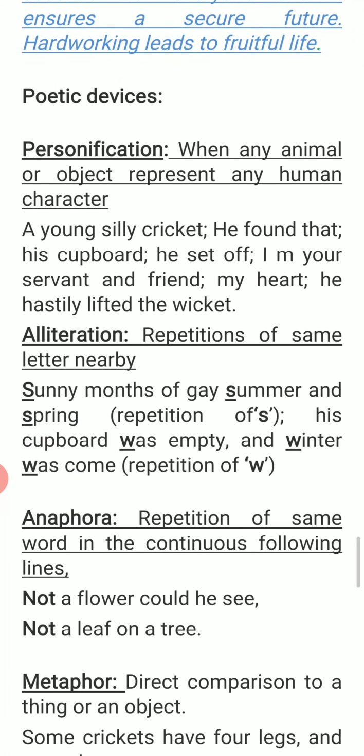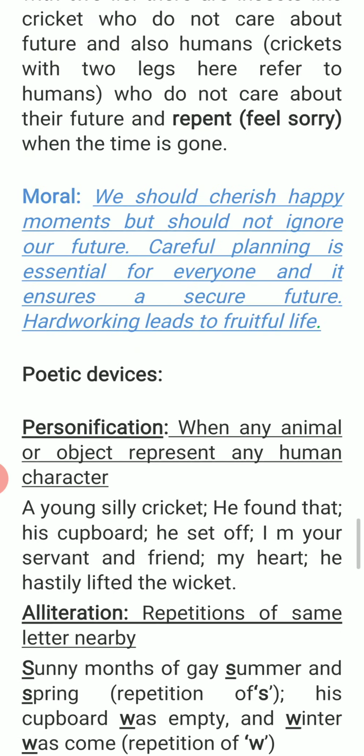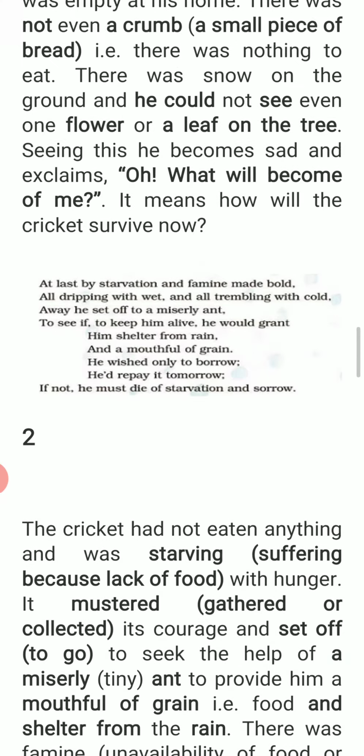Anaphora. Anaphora means repetition of the first word in continuing lines. So repetition of the same word in the continuous following lines. For example, not a flower could he see, not a leaf on a tree. So repetition of the word not in the continuation line. Like you can check here in the first part of the explanation.